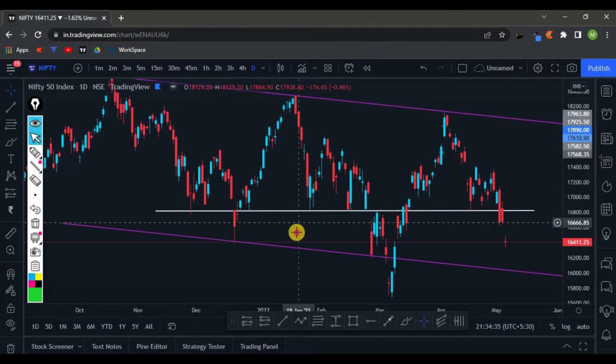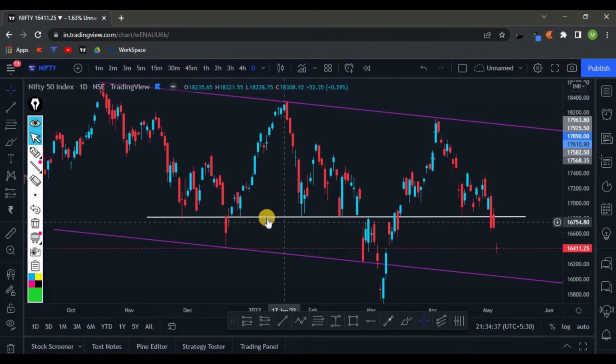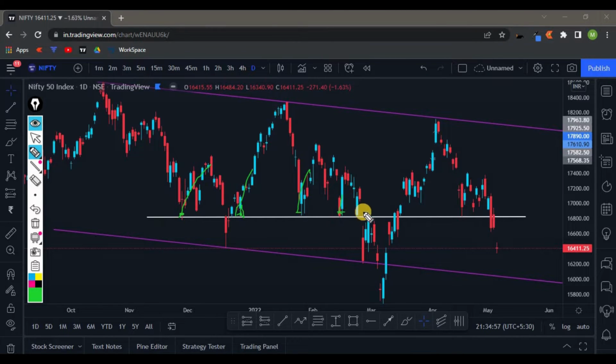Okay, so when you draw a trend line, a straight horizontal line, you can see that the price came here. Took a support, went up. Again, the price came here, it went up. Again, the price came here, it went up. So this zone was acting as a support for the price.